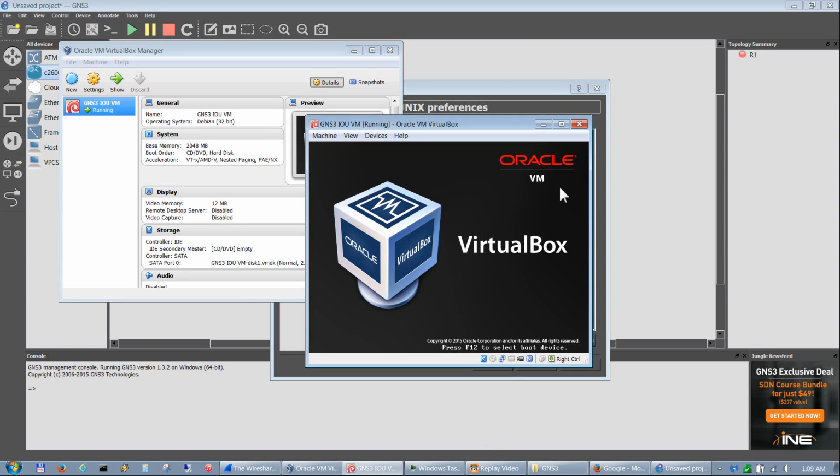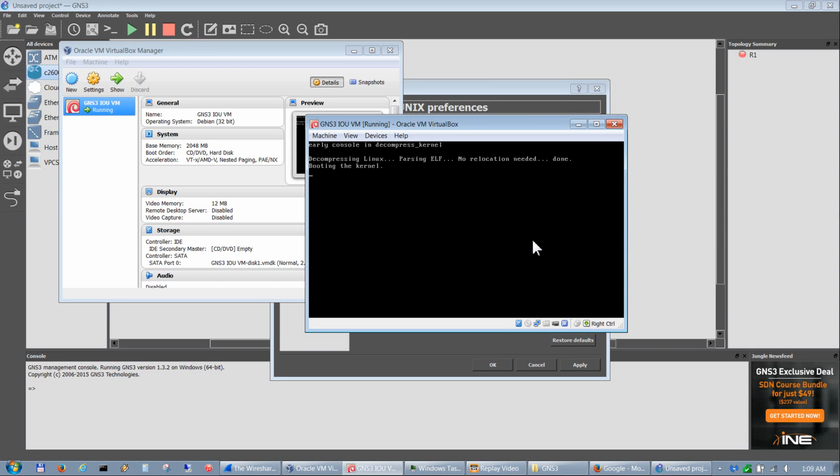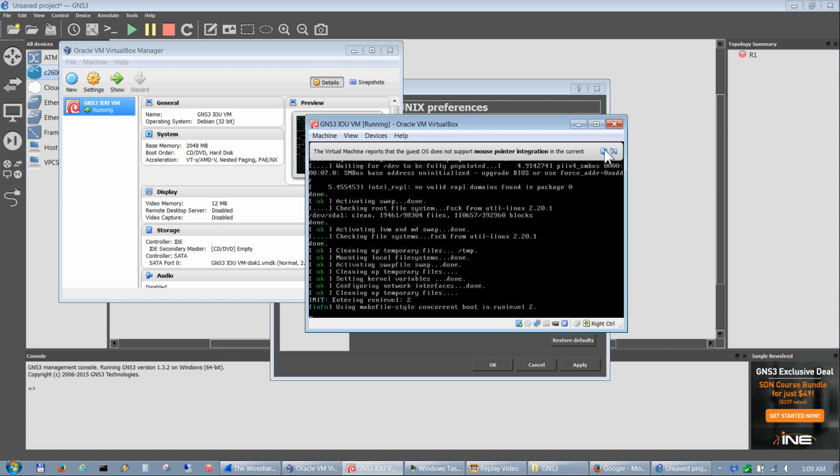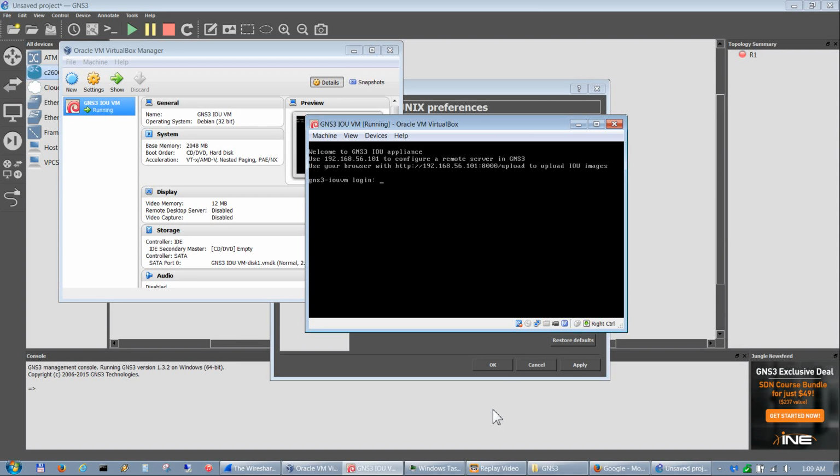It loads up the image. The only other thing I do is it'll put up a little window here in a second. I usually close this, and then it will show you the instructions on what you got to do to upload your IOU images into this VM.